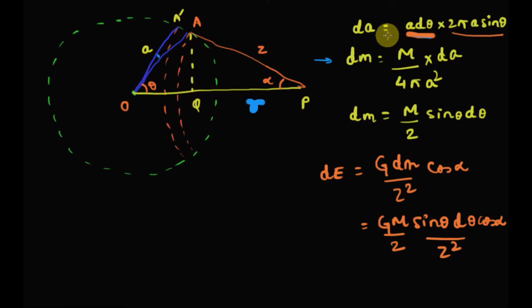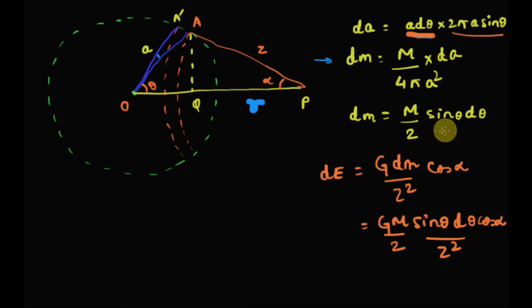Now let's assume that this spherical shell has a uniform mass per unit area. So what is the mass per unit area? Let's say the mass of this spherical shell is capital M. So the mass per unit area will be capital M by 4 pi a square. And so what will be the mass of this elementary ring? Capital M by 4 pi a square into the area, and if we simplify further, the mass of the elementary ring will be M by 2 sine theta d theta.